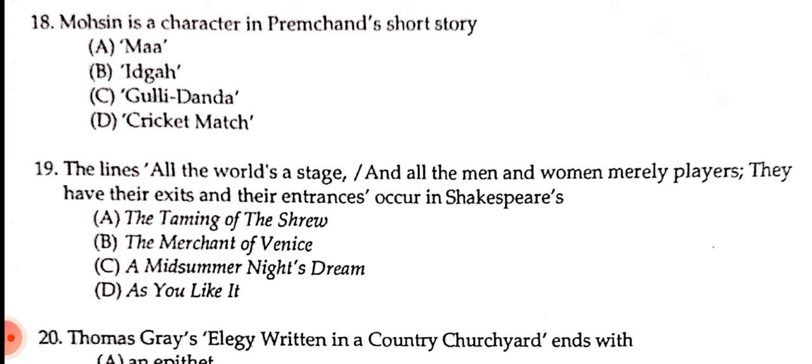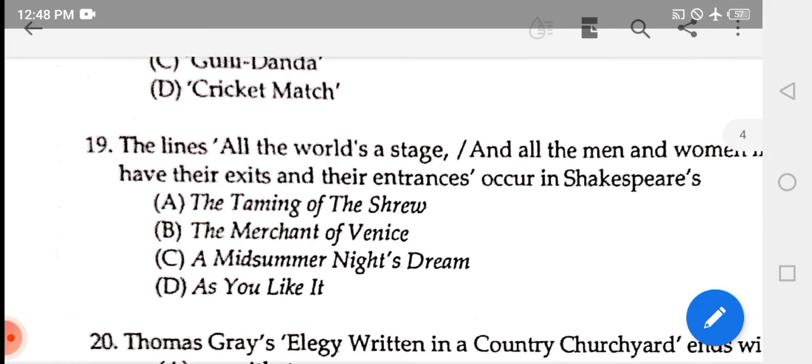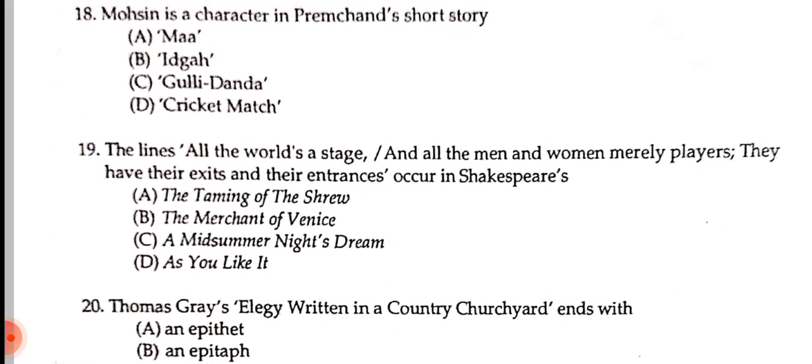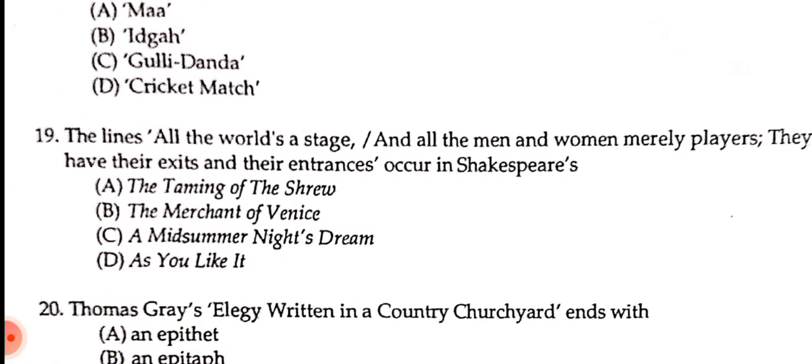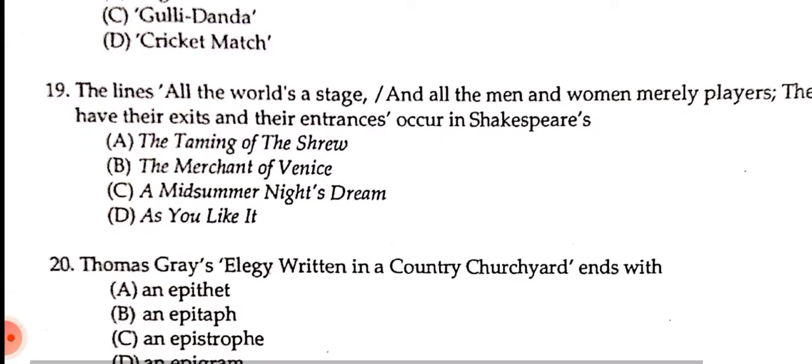Occur in Shakespeare's. Number A is saying The Taming of the Shrew. Number B is saying The Merchant of Venice. Number C, saying A Midsummer Night's Dream. Number D, saying As You Like It. So what is the correct answer? I think this quote, all the world is a stage, and all the men and women merely players, they have their exits and their entrances, occurs in Shakespeare's. The correct answer is number D, As You Like It. Let's move on. Next question.